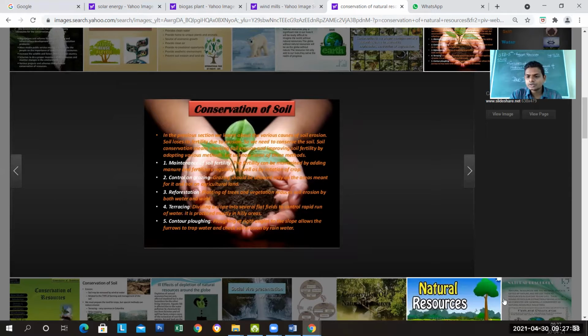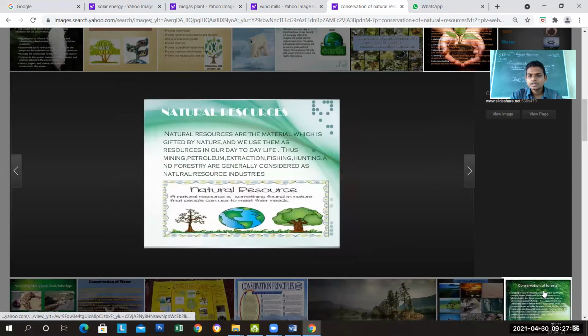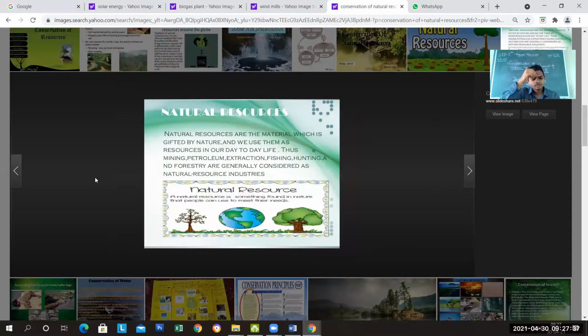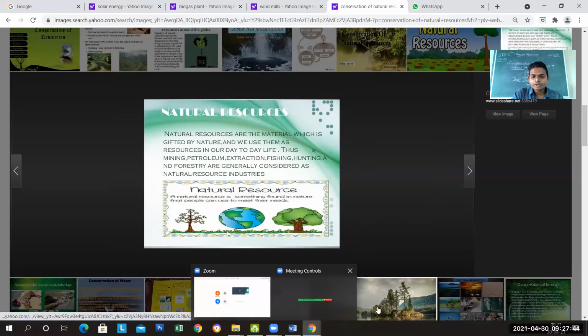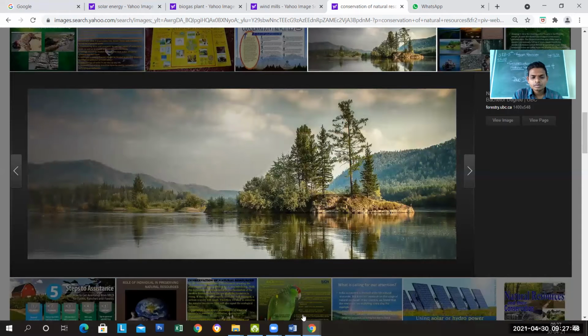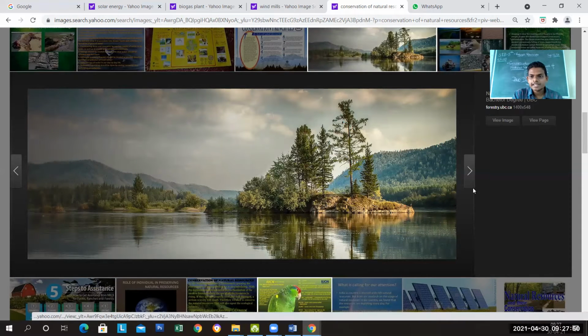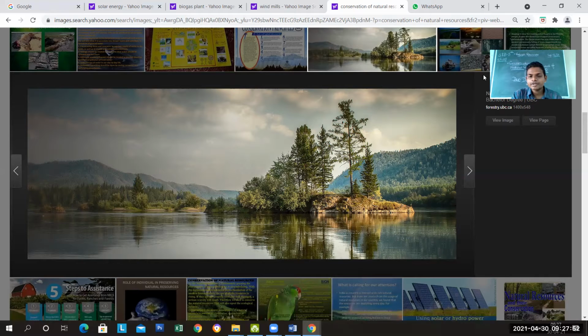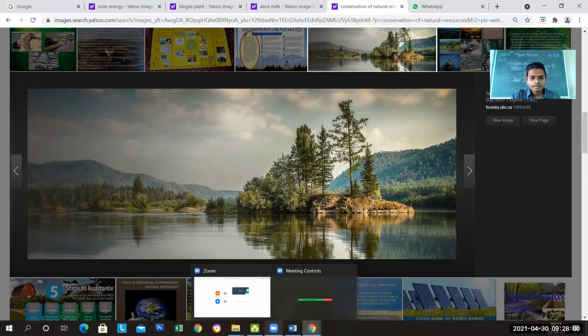And it's good. Natural resources, just see it here. Lots of different pictures that I am going to show you. Just see here, you can see it very easily.